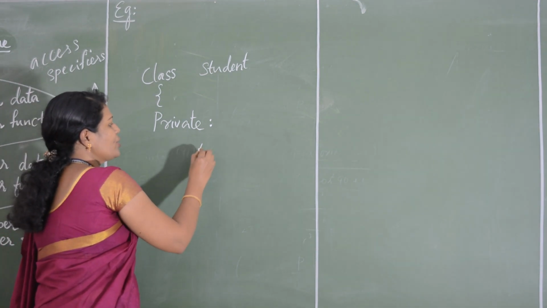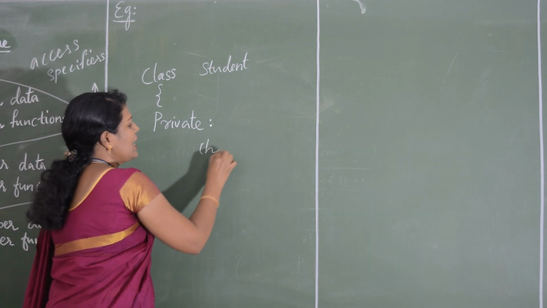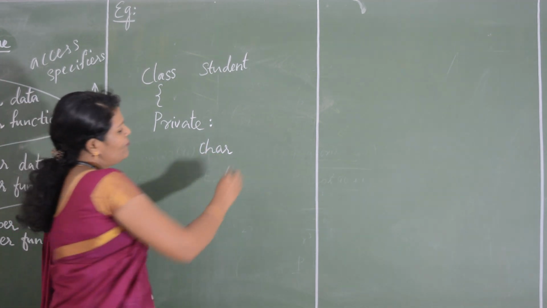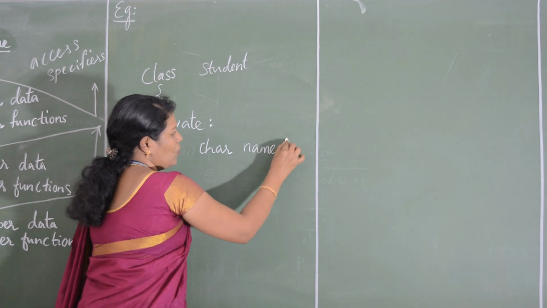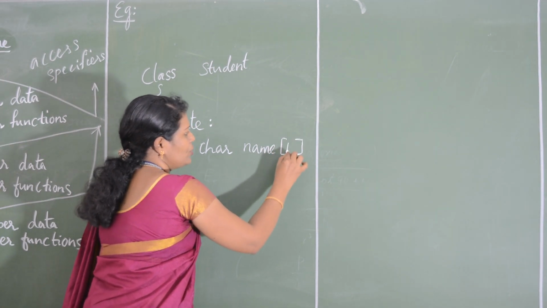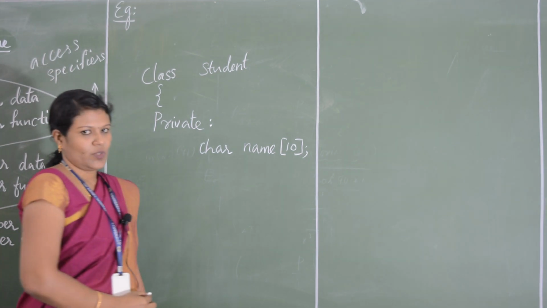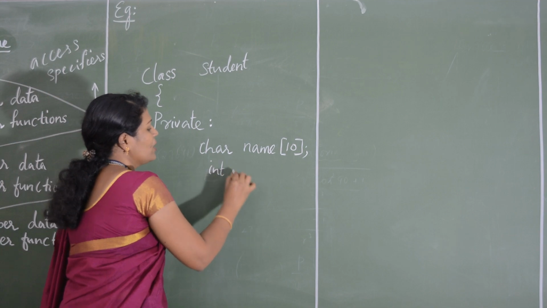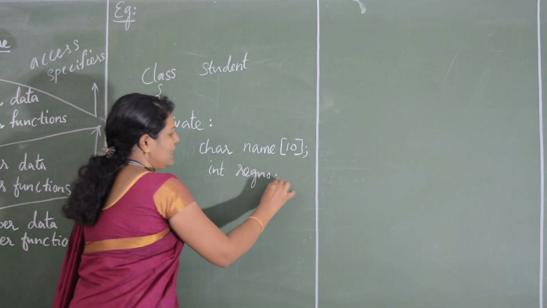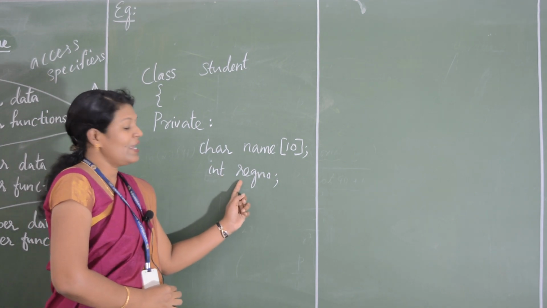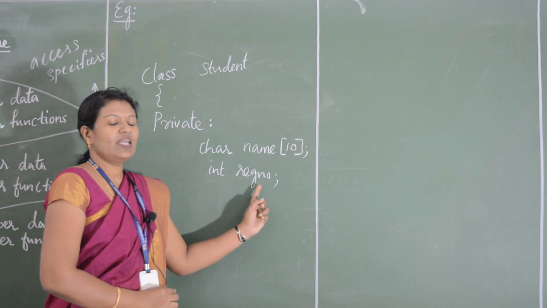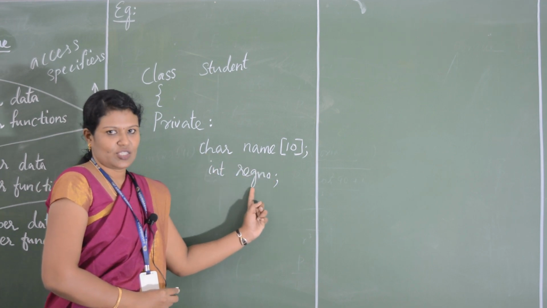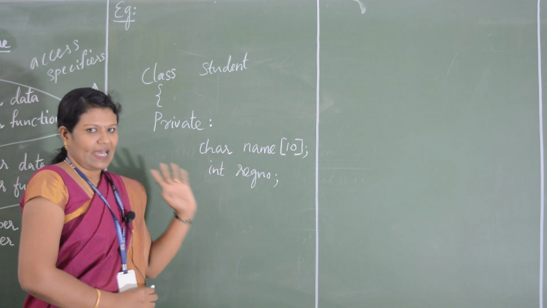See how we are going to give it. First we give the name of the student. For name I start with the data type char, followed by the variable name, with size 10. So char name[10]. Next I give register number, with data type integer followed by the variable name register number. So char name and int register number. Two member data I have given here.